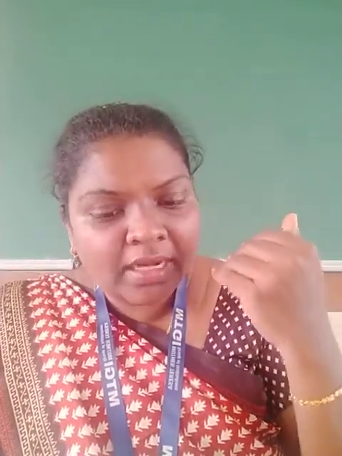So when the image is actually focused through the lens on the retina, what happens? The pigmented choroid darkens the interior of the eye. This reduces scattering and reflection of light. Reduce means kam karna.